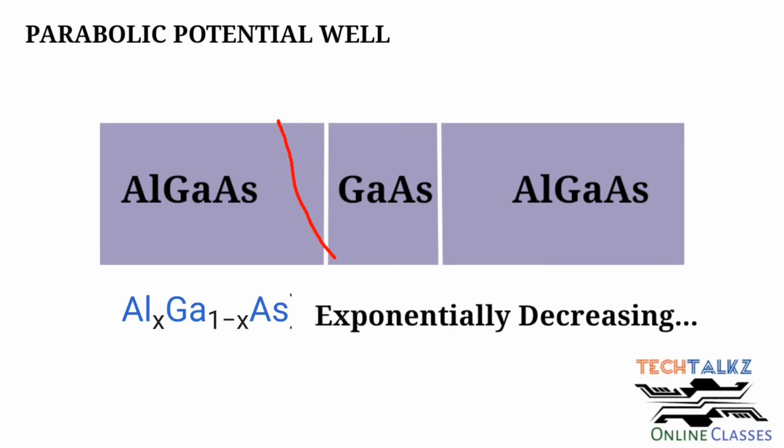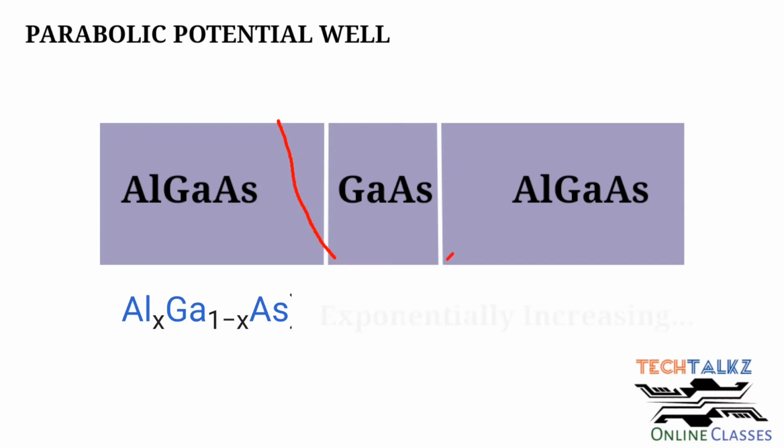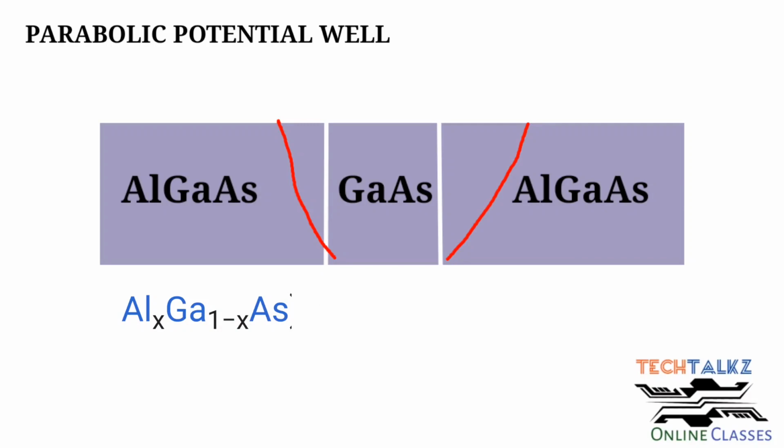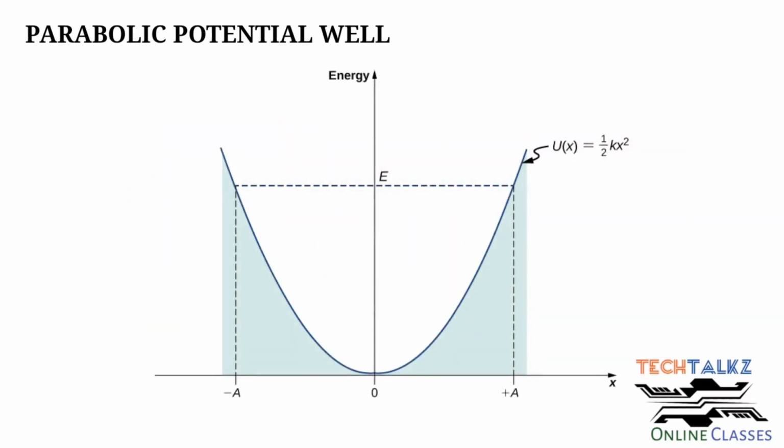That is, it is linearly decreasing. Therefore, the potential also linearly decreases. When we move from gallium arsenide to aluminum gallium arsenide, percentage of aluminum is increasing and the potential linearly increases. So here the potential well will be parabolic.